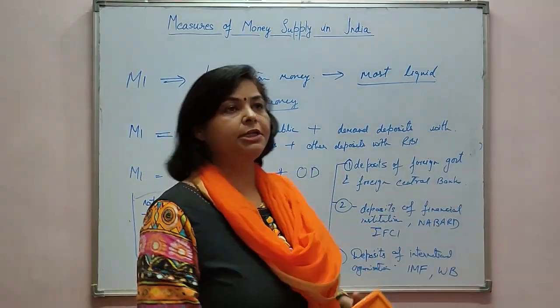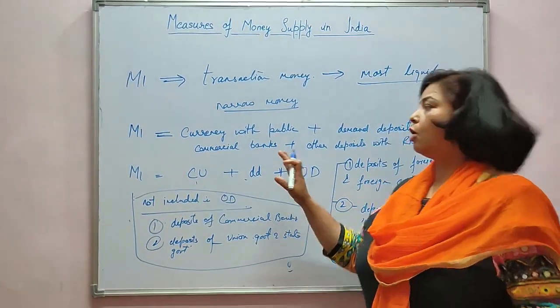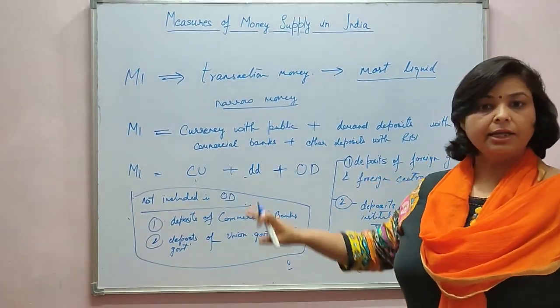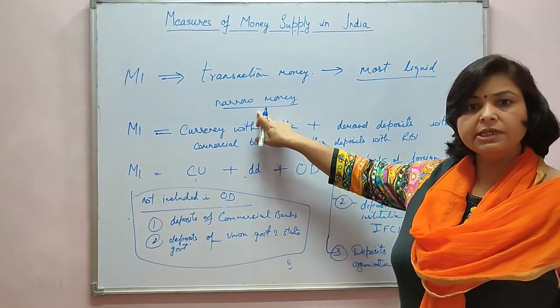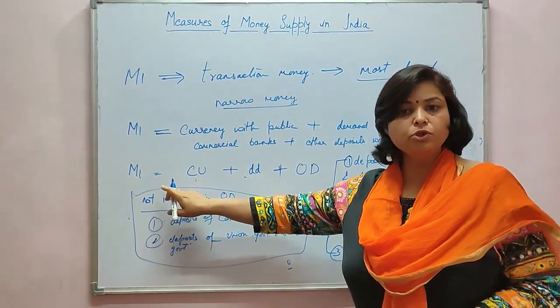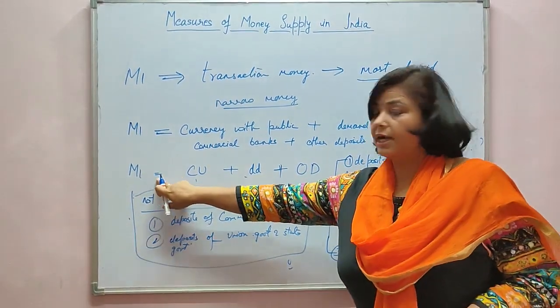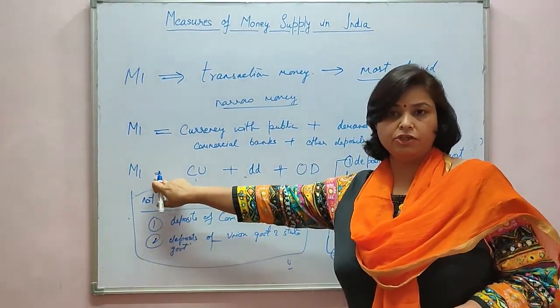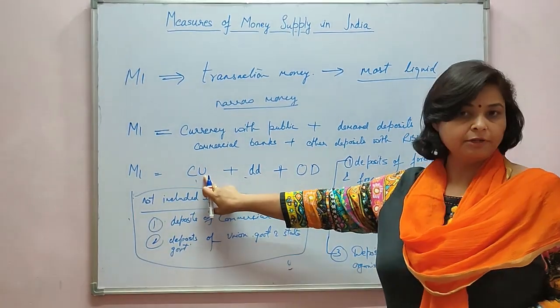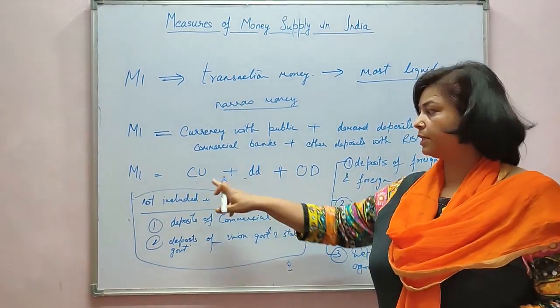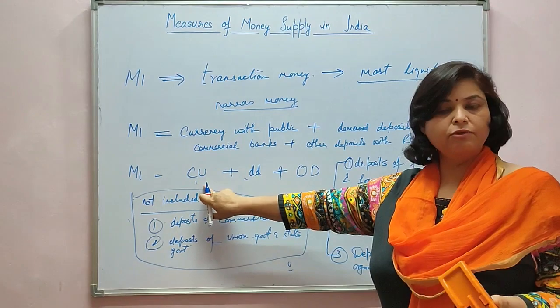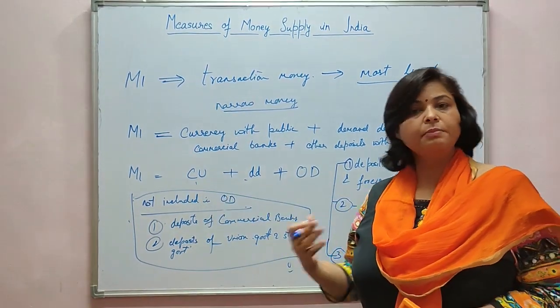Now we have already discussed all three components of M1, and M1 is also known as narrow money since it can be easily and readily used for making transactions, and it acts as a medium of exchange. If we have got a 500 rupee note, we can go and buy anything.